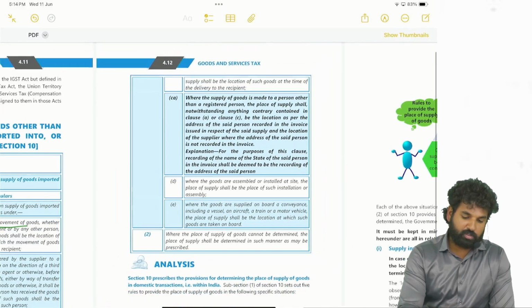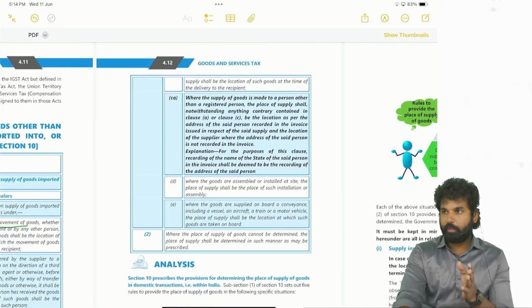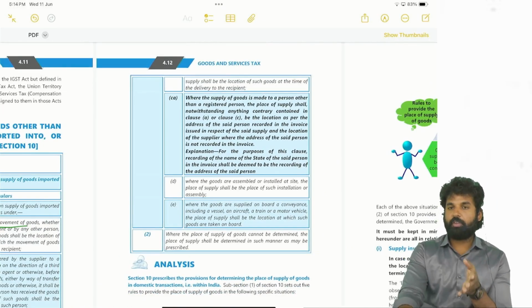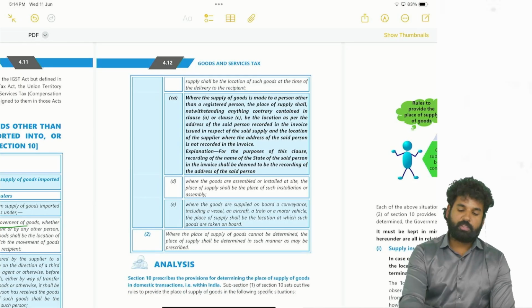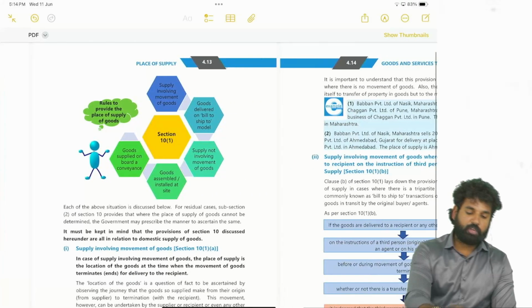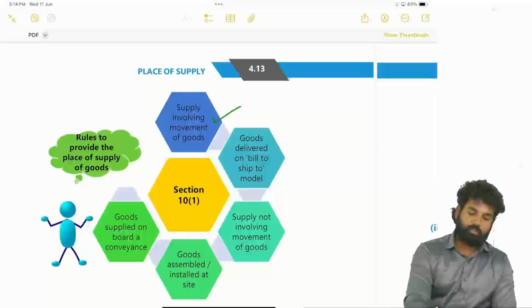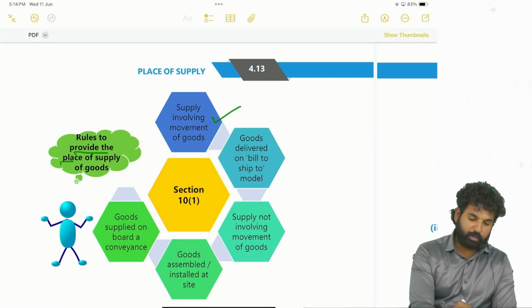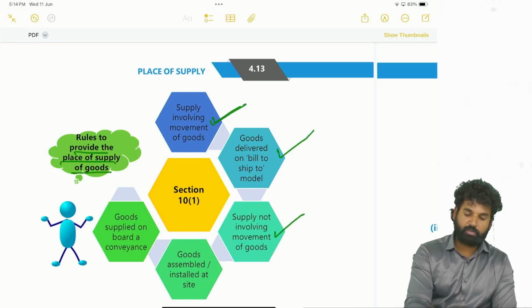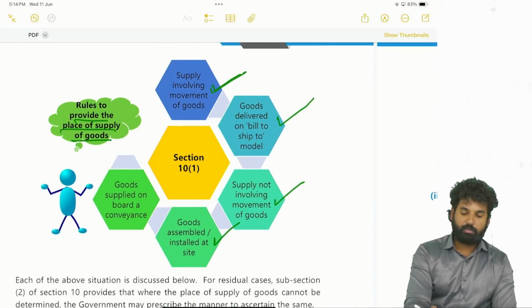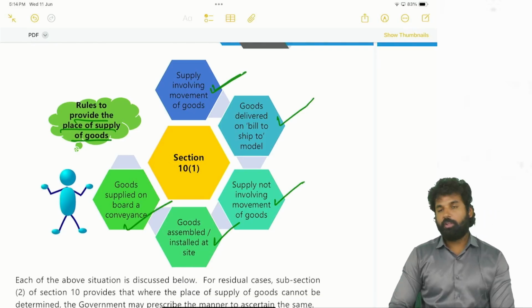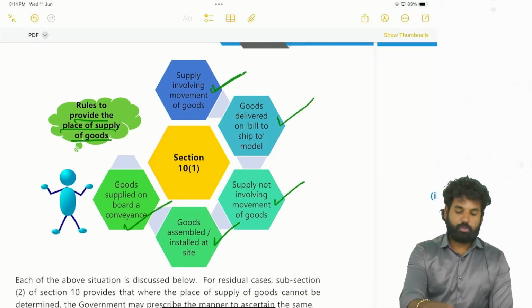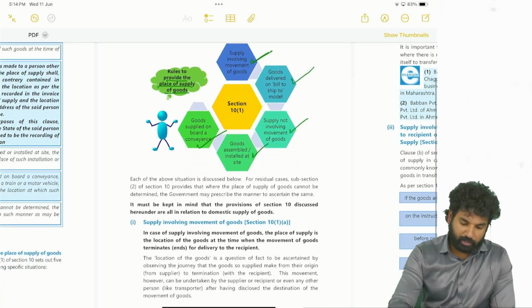Next, this is with respect to section 10, place of supply of goods, that too in domestic transactions. As per section 10 we have determined this. So what are the parameters we have used? Supply involves movement, supply does not involve movement, goods assembled or installed at sites, goods supplied on board a conveyance. So these are the cases which we have seen, right?